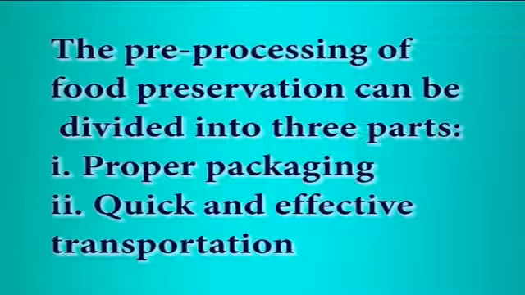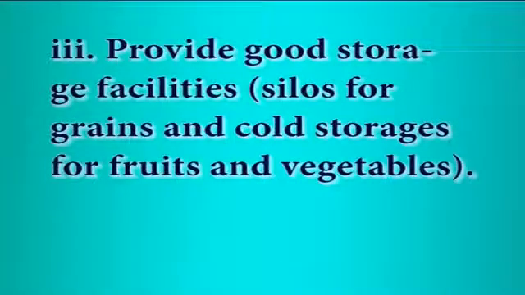The pre-processing of food preservation can be divided into three parts: proper packaging, quick and effective transportation, and good storage facilities like silos for grains and cold storages for fruits and vegetables. Once the food ingredients or raw materials are properly handled and managed, the next step is food preservation.